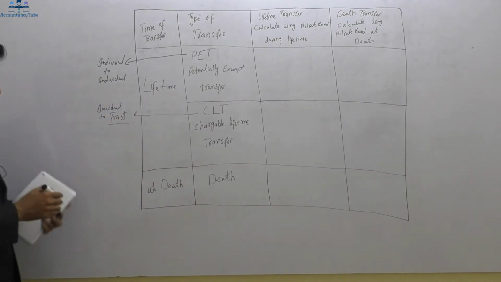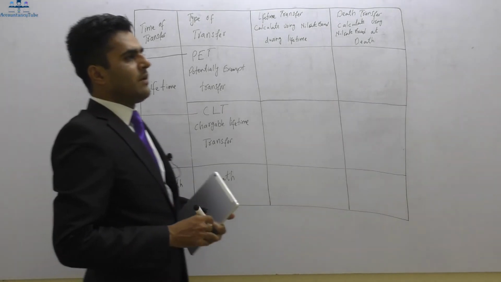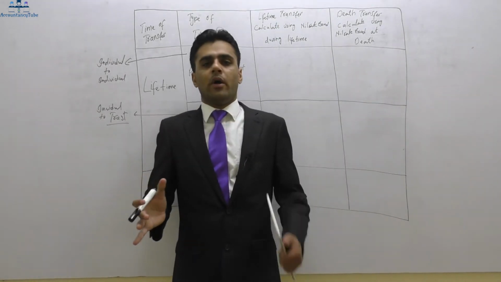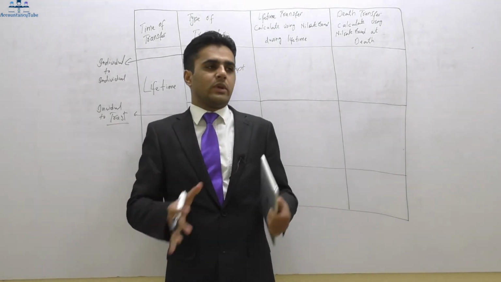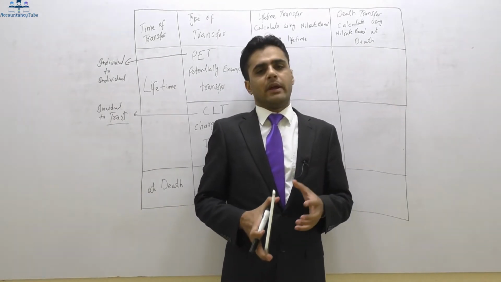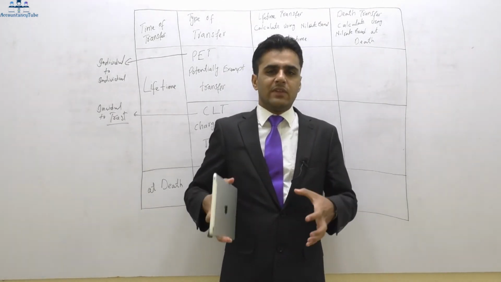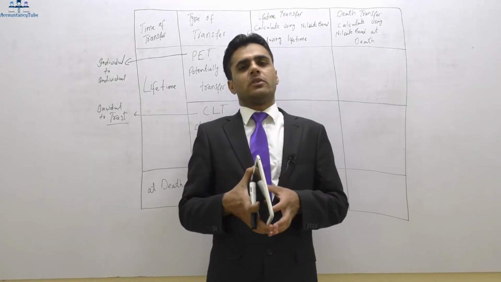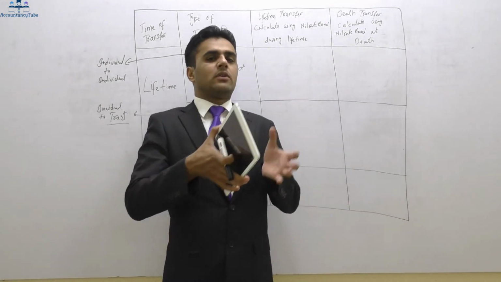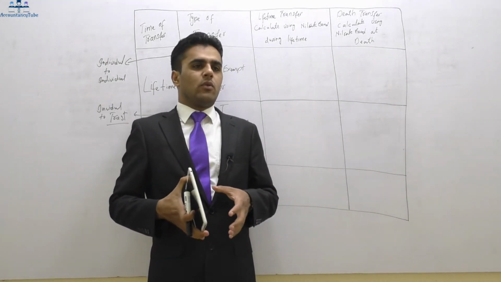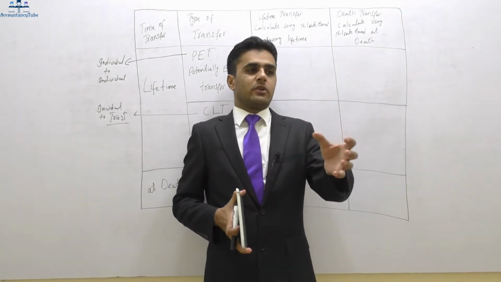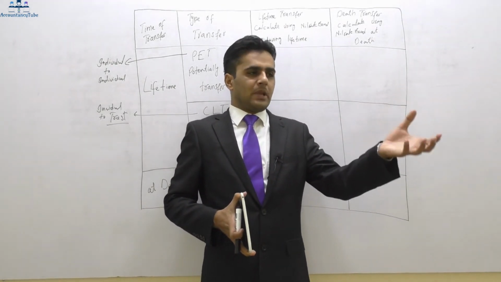Right? Now, what is trust? Whenever parents think that they might die soon, they want to give their assets to their children, but the children are not old enough to look after those assets. So they will make an agreement with a trust, which is a body. They will transfer the asset to the trust, so that when their kids come to the age of 18, the trust can transfer the assets to the children.